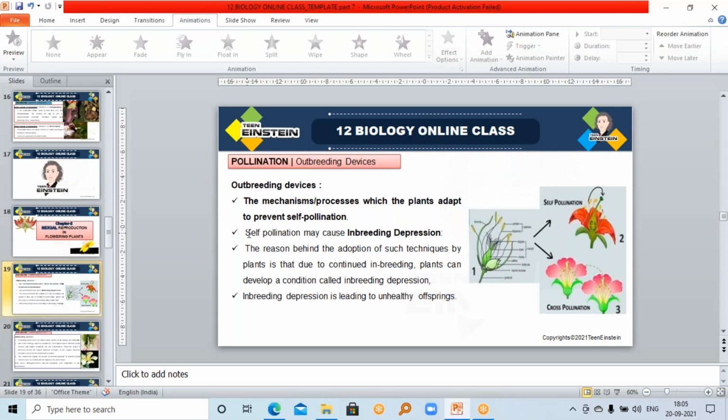What do you mean by outbreeding? Outbreeding means mating or breeding between individuals from different populations or different species. It's the exact opposite of inbreeding. Inbreeding means breeding or mating of organisms between closely related species or related by ancestry.